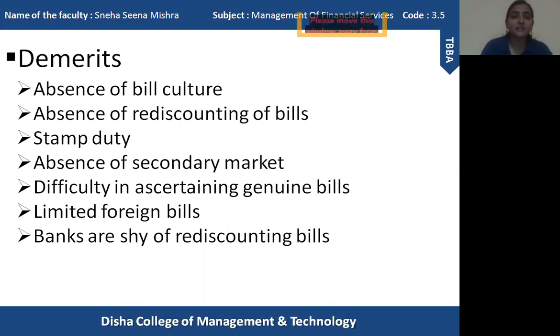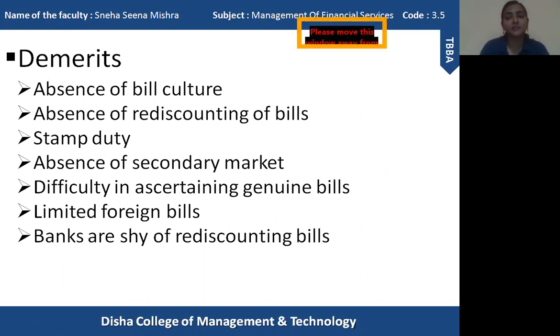The next one is absence of rediscounting of bills. So this is the second demerit of commercial bills. It means that there is an absence of rediscounting of bills between banks, meaning the banks who need funds and the banks who have a surplus of funds. Because of this absence of rediscounting, this bill is not very popular in the Indian money market. Next one is stamp duty.